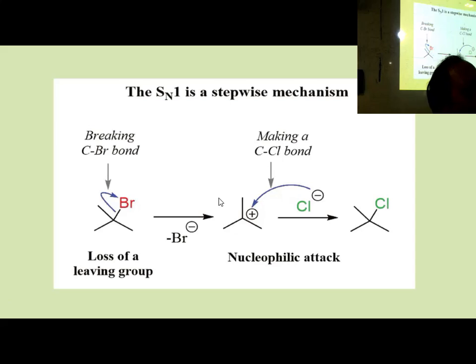So how do you define it? Number of species or molecules involved in the rate determining step. So this is the rate determining step. The number of species involved is only 1. That's why it is called SN1, and ultimately substitution. So that is the SN1 reaction. So what is the driving force of the SN1 reaction? Carbocation stability. Carbocation should be stable, then only this SN1 reaction can take place.